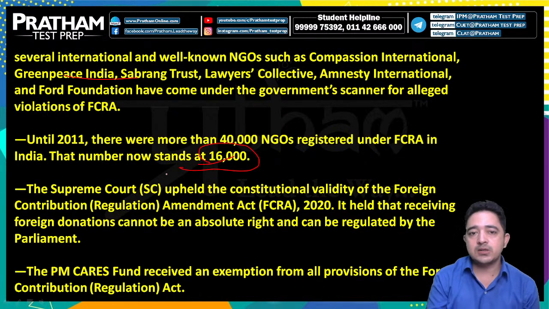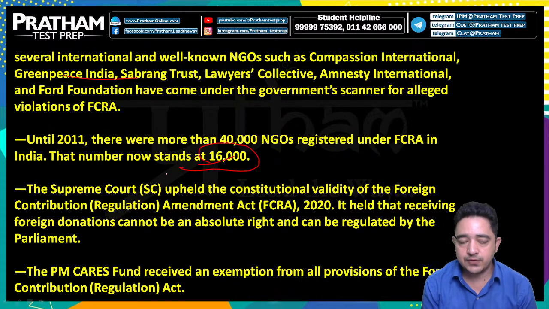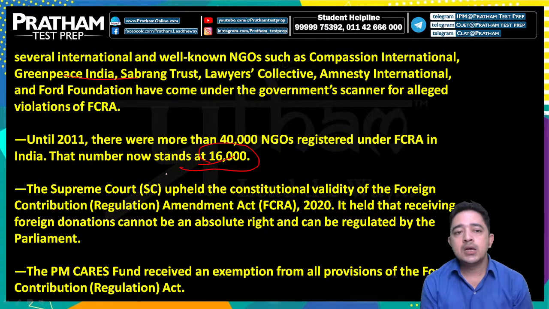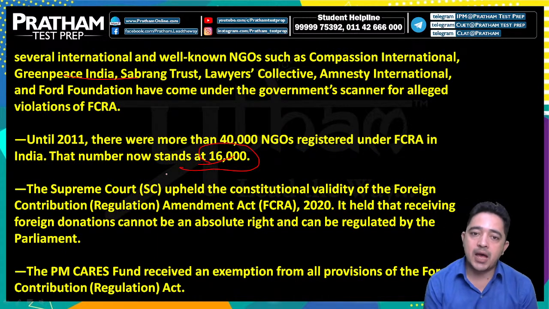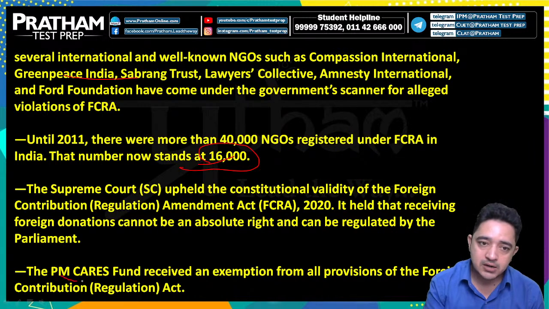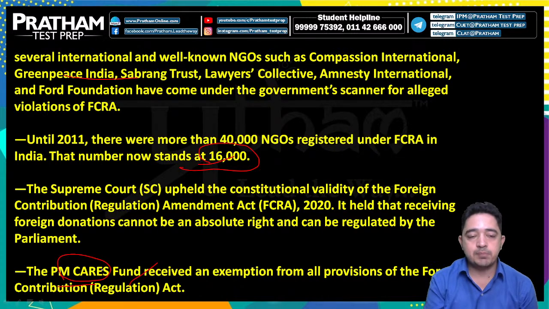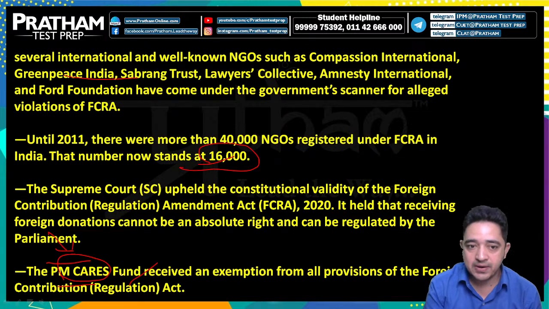The Supreme Court upheld the constitutional validity of the Foreign Contribution Amendment Act of 2020. It held that receiving foreign donations cannot be an absolute right and can be regulated by Parliament. Make sure the PM CARES Fund received an exemption from all provisions of the Foreign Contribution Regulation Act. So the PM CARES Fund does not come under the FCRA Act. Foreign funds can be received by PM CARES, and that was not in the ambit of the FCRA Act.